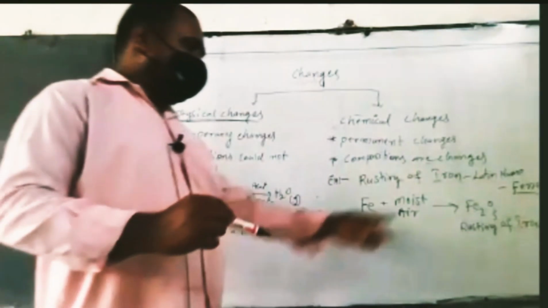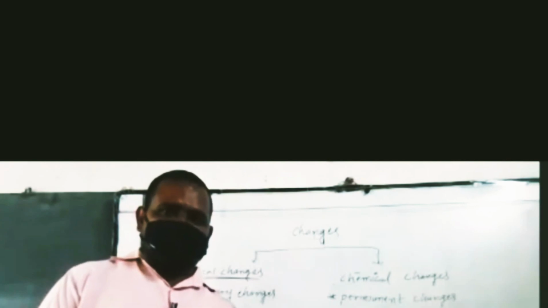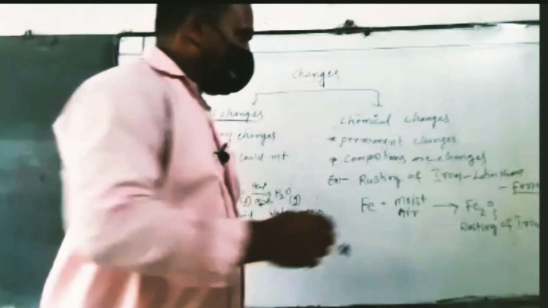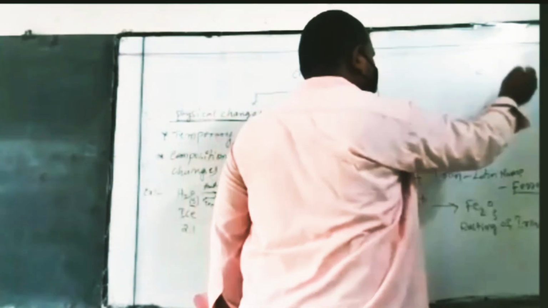This is asked many times. So what is the chemical name of the rusting of iron chemical formula? Anyone say? What is the chemical name of the rusting of iron formula? Ferrous oxide. Right, excellent answer. So that is ferrous oxide or ferric oxide. Suppose iron shows two charges, yes or no? Right, it shows two charges.